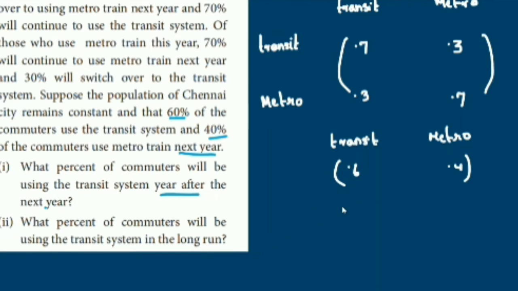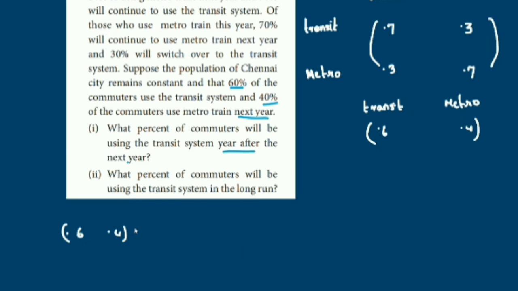You just multiply this: 0.6, the current share, into the transition matrix 0.7, 0.3, 0.3, 0.7. Just multiply. So how do you multiply? 0.6 into 0.7, what is it equal to?